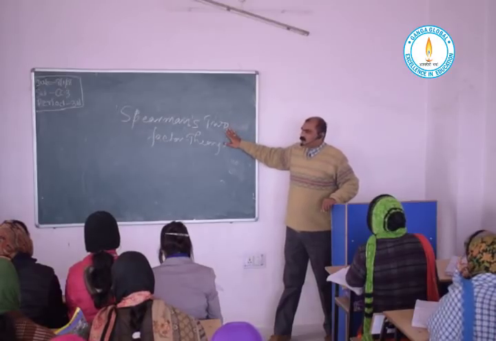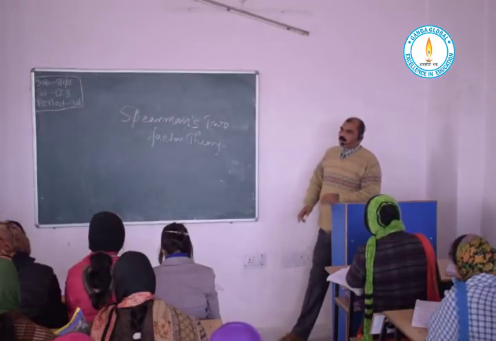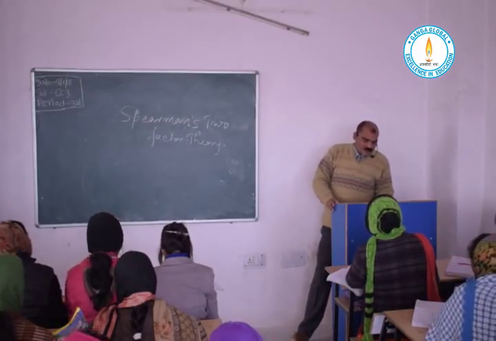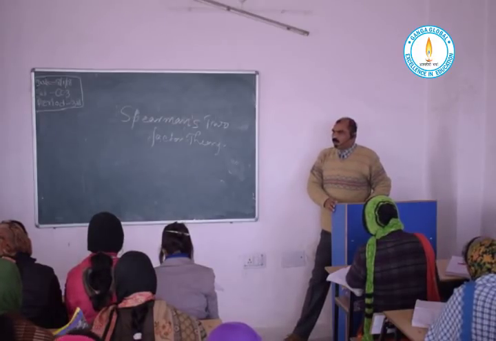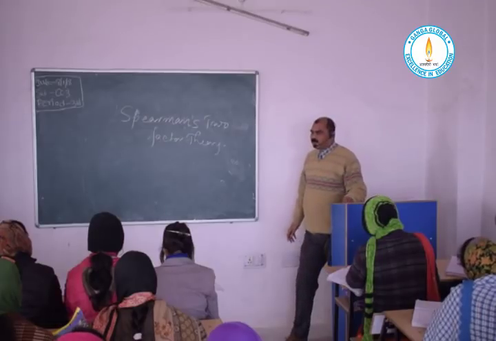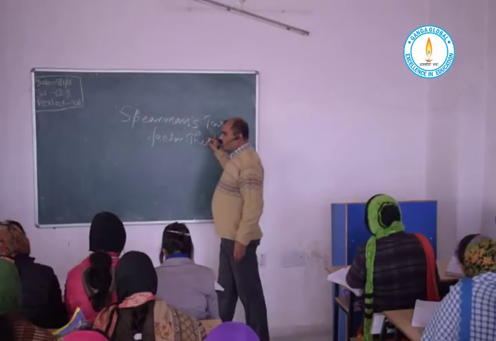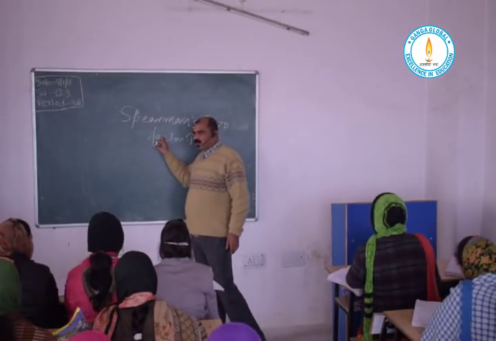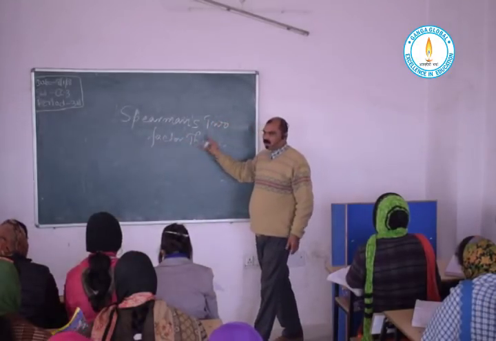Now Spearman says that no, there are two factors responsible for one individual's intelligence, and this theory was given by Spearman in the year 1923. So it is called the two-factor theory, and also known as Spearman's two-factor theory.